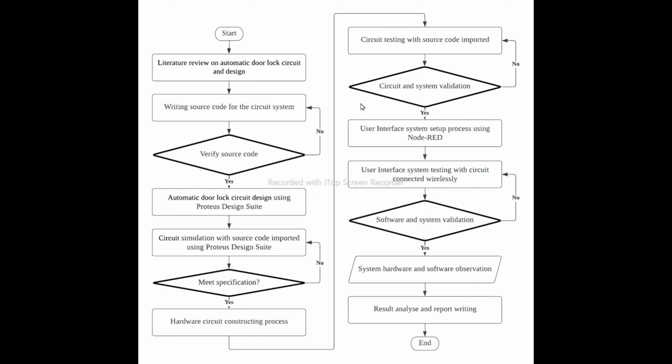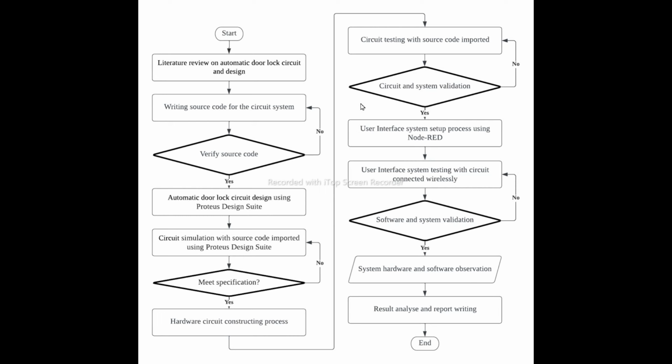When the circuit system is validated and okay to run, we start to build the UI system using the Node-RED software, by writing another source code to build up the user interface system.